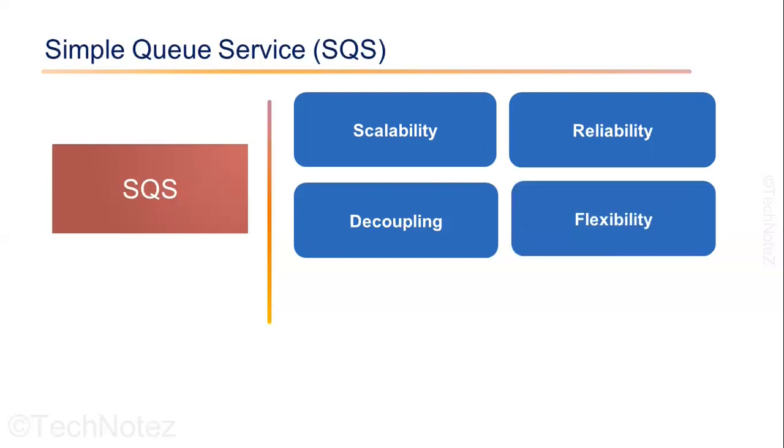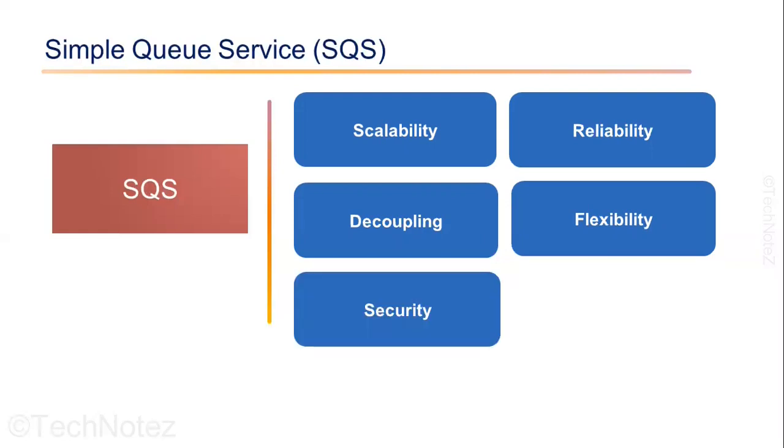Flexibility. Amazon SQS supports multiple message formats, including JSON, XML, and binary data. This allows you to use the messaging service with a wide variety of applications and programming languages. Security. Amazon SQS uses AWS Identity and Access Management to control access to your message queues. You can also encrypt your messages using AWS Key Management Service to add an extra layer of security.